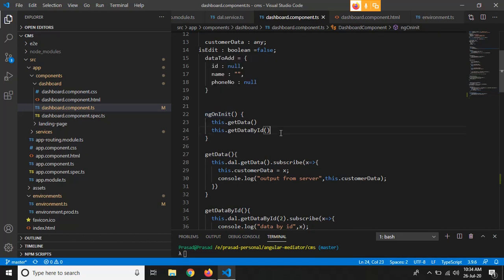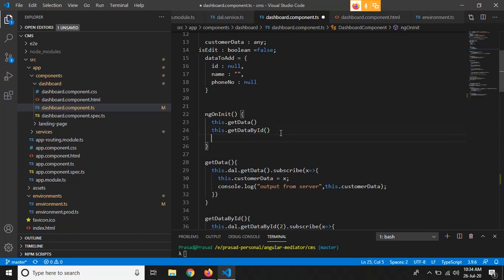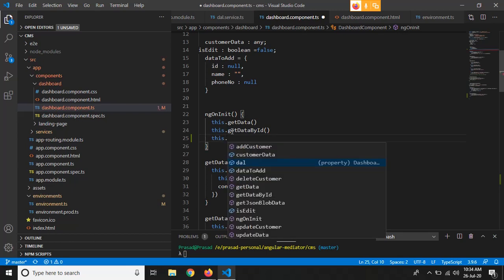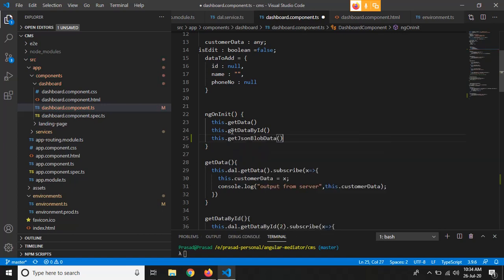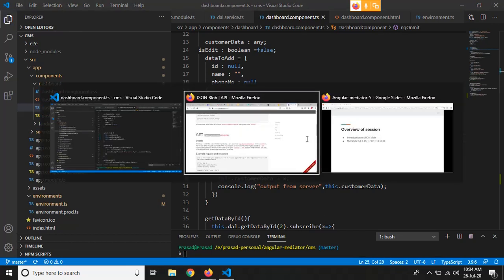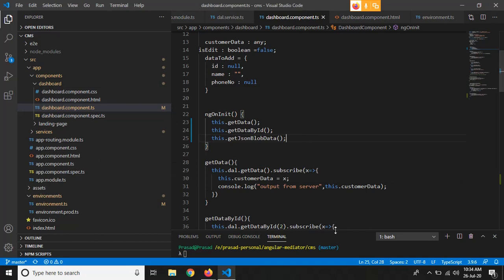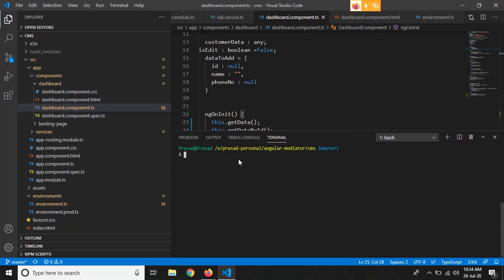What ngOnInit will do is execute all the functions mentioned in it at the time of loading of this component. So this.getJsonBlobData, we have just called this function. Just save this and let's check it. Maybe I have not served this, so let's serve it.